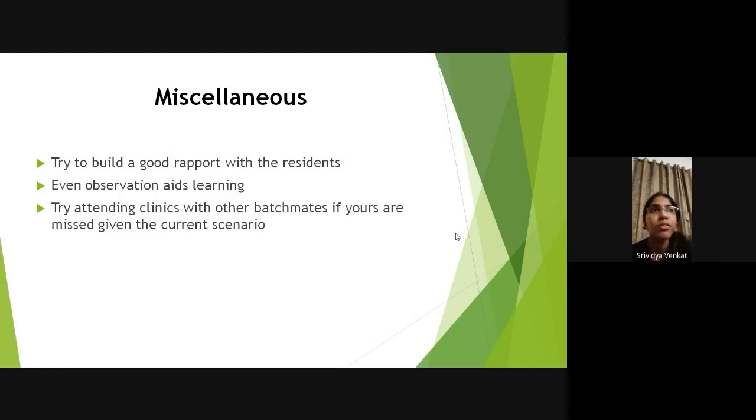Don't take clinical postings as some extra thing that you have to do. It's actually one of the main things that you've come to do, right? Because the fact that you've entered MBBS, you have to do that in the future. So take it as something that you enjoy doing, rather than something that you have to do. And when I say observation also aids learning, what I mean is, you can in third minor attend OPDs, because in third major you might not have the time to really go and stand there for 2 to 3 hours.